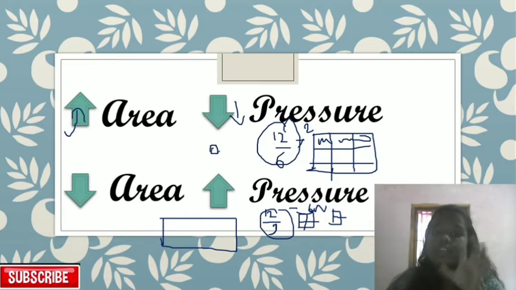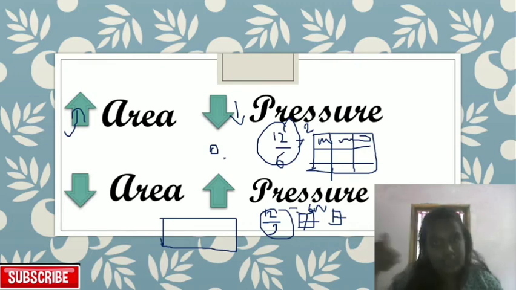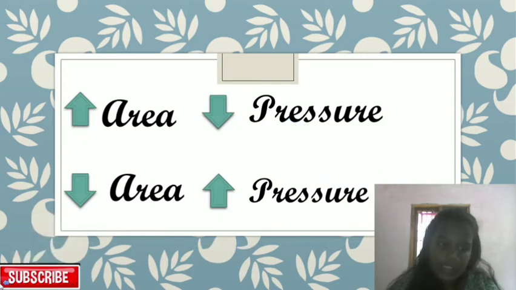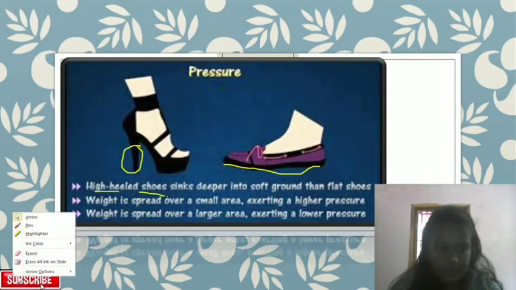So if it is a smaller area, the pressure doesn't get divided up, and we have a lot of pressure. But if you have a flat shoe, it has a larger area, so the pressure gets divided, so we don't have that much pressure in a particular place. Understood, everyone? Okay, so that is the concept.